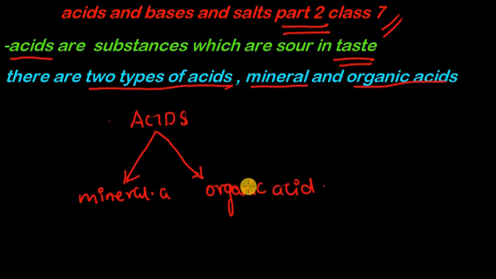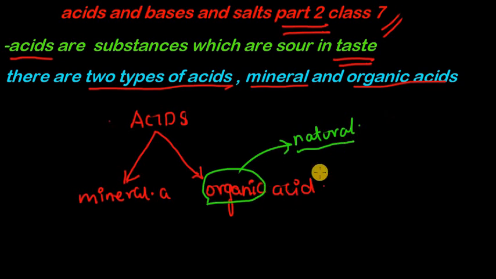Organic acids, as the name suggests, are actually natural. In nature we also have acids. Naturally occurring acids are called organic acids. They are found in nature, in forests.